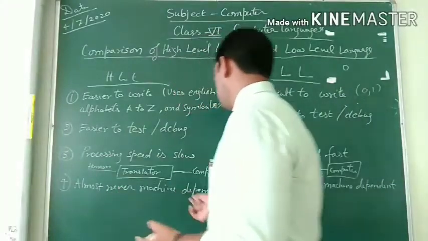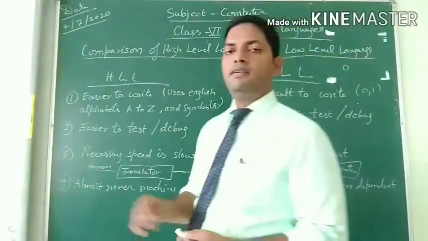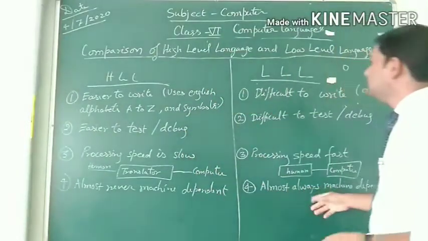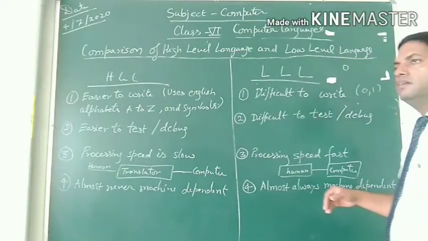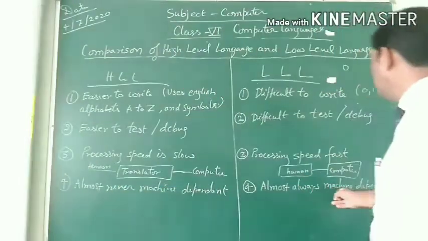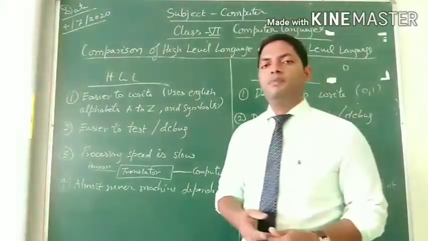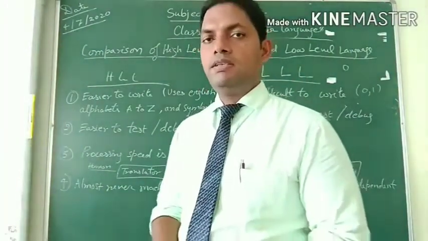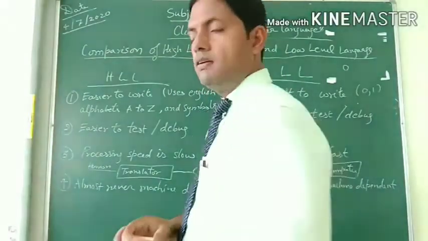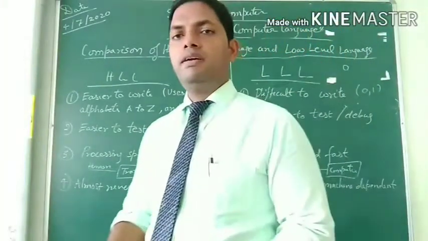In high level language, we are not machine dependent because we are writing the program in a language which we know. In low level language, we are machine dependent because we have to understand the machine language first and write the correct sequence of the numbers. Then only we can run the program. Until you know the machine language, it will be very difficult and very time consuming for a programmer to write a program.